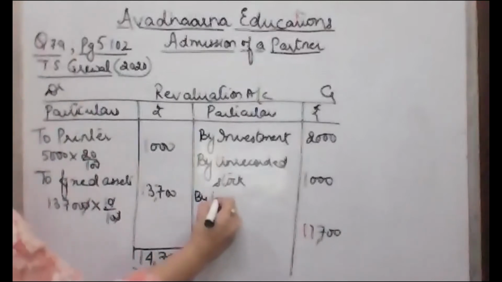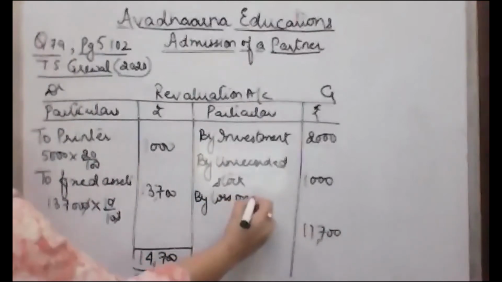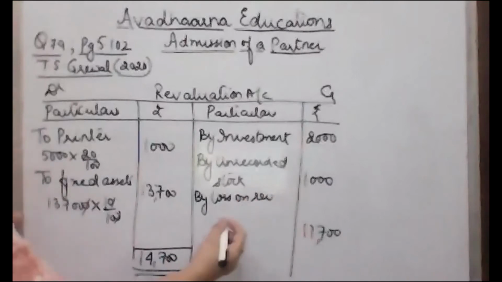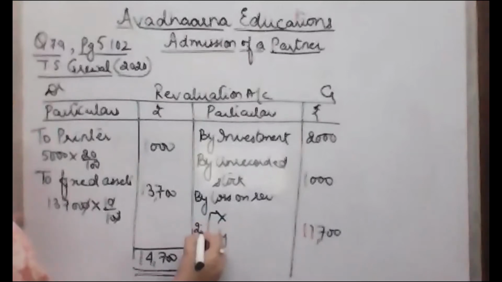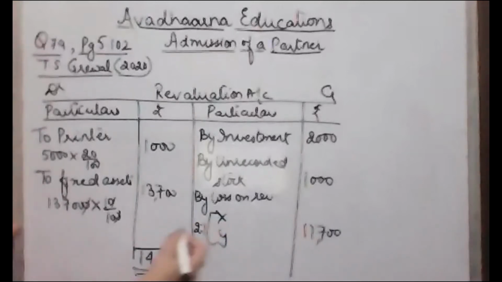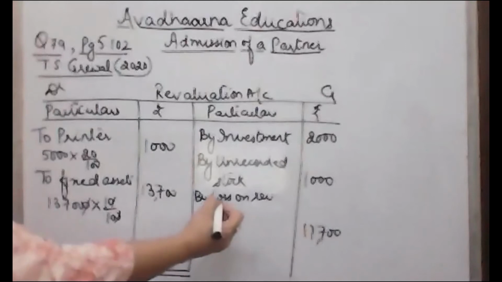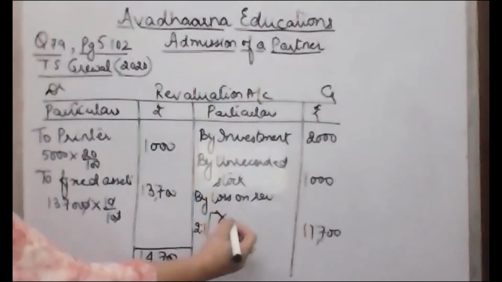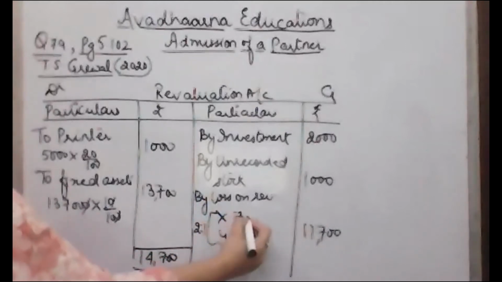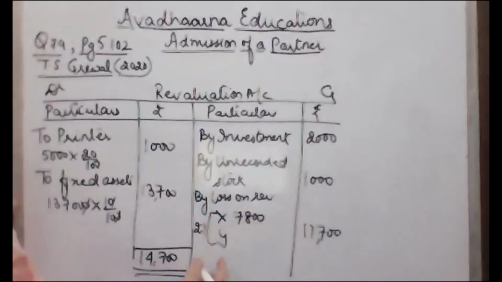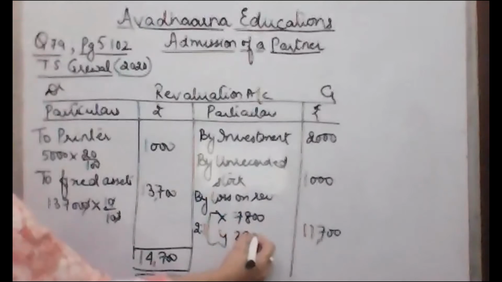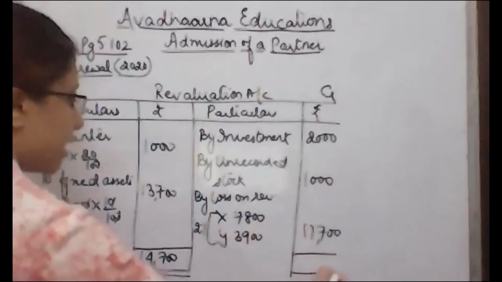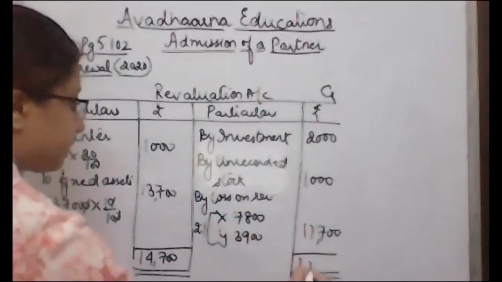And this loss on revaluation is to be shared between the old partners, that is X and Y, in their old profit sharing ratio, which is 2:1. So X capital account will be debited by 7,800 and Y's capital account will be debited by 3,900, and the revaluation account is complete.